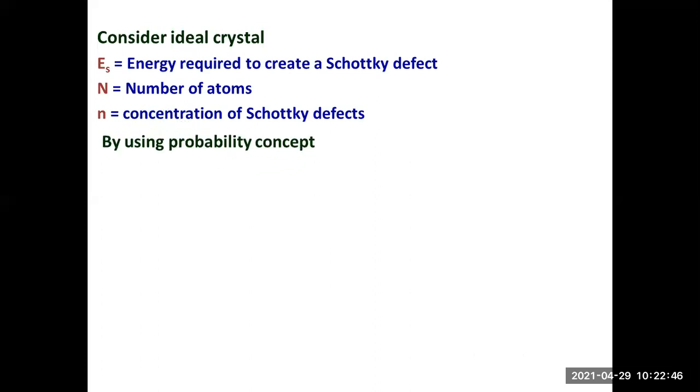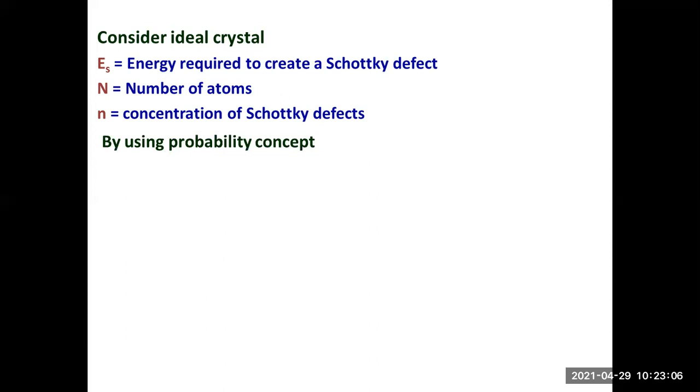By using the probability concept, whenever you are not sure about the mathematical function, we'll use the probability concept.